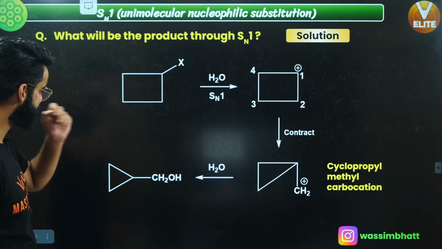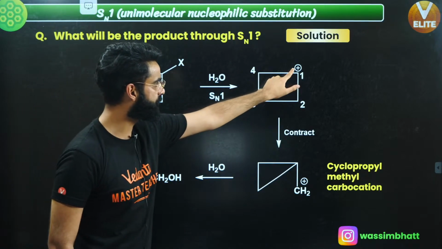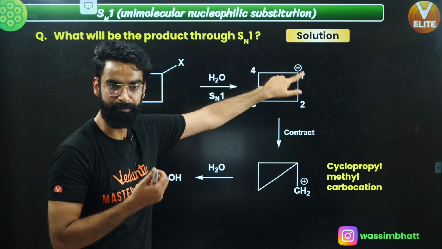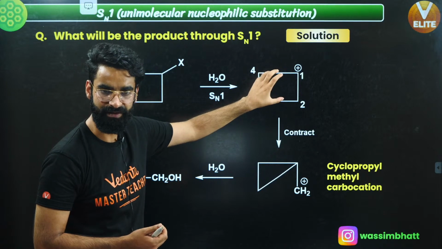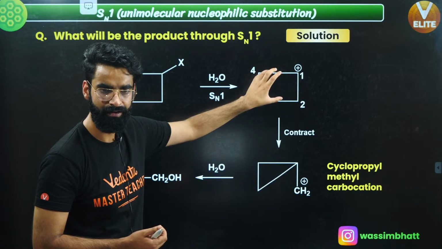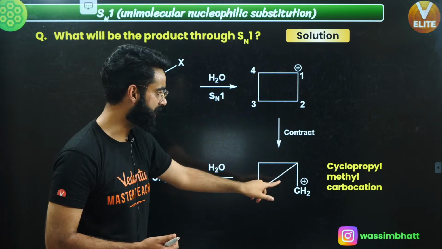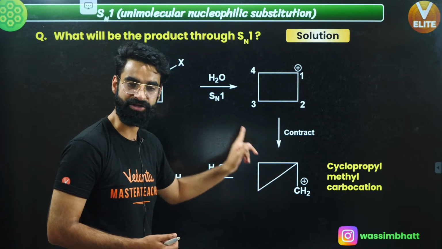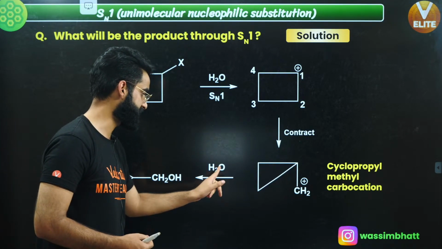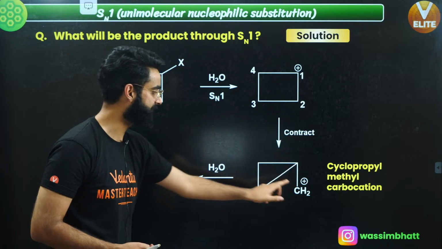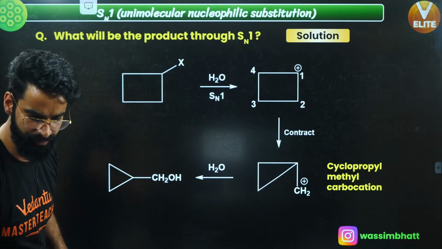So people, this is something which I've told you, right? First, carbocation got formed. Whenever the positive charge becomes the part of the four-membered ring, at that time ring contraction takes place. So due to ring contraction, you get this cyclopropyl methyl carbocation, which is one of the most stable carbocations. And finally, when water acts as a nucleophile and attacks at this position, you get the alcohol over here. This is the product.